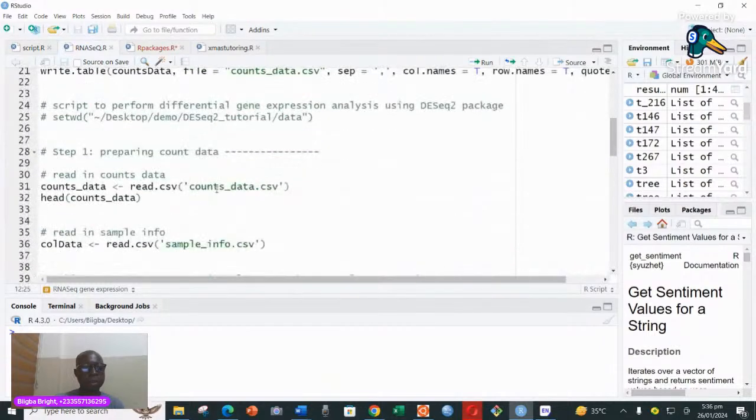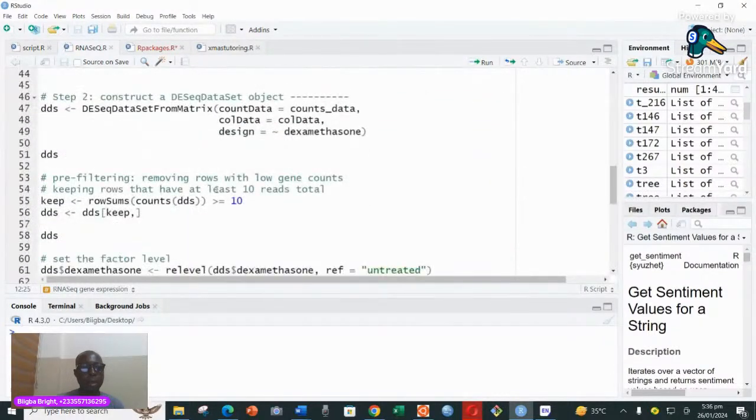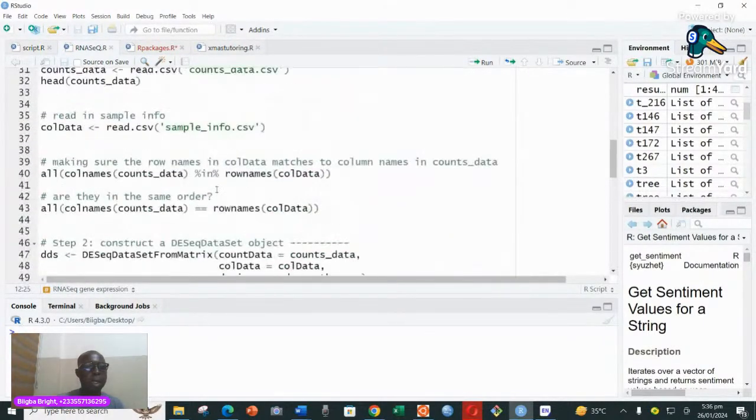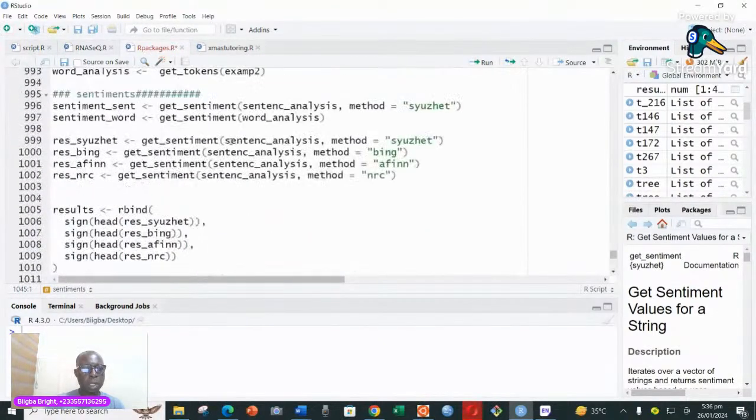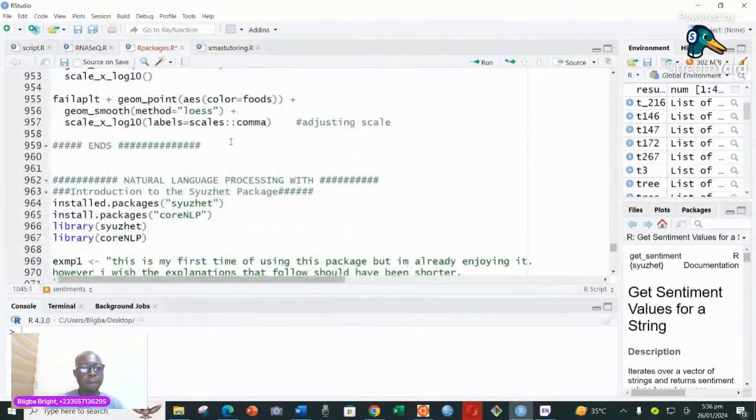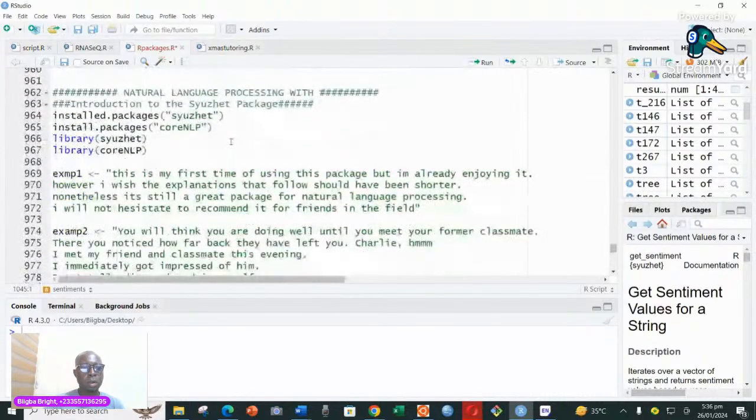Right. So as you can see, I've been working on this part of it. So I'm actually looking at packages. So let me get to this part. It's under natural language processing, or what people call the large language model. You can just call it whatever.